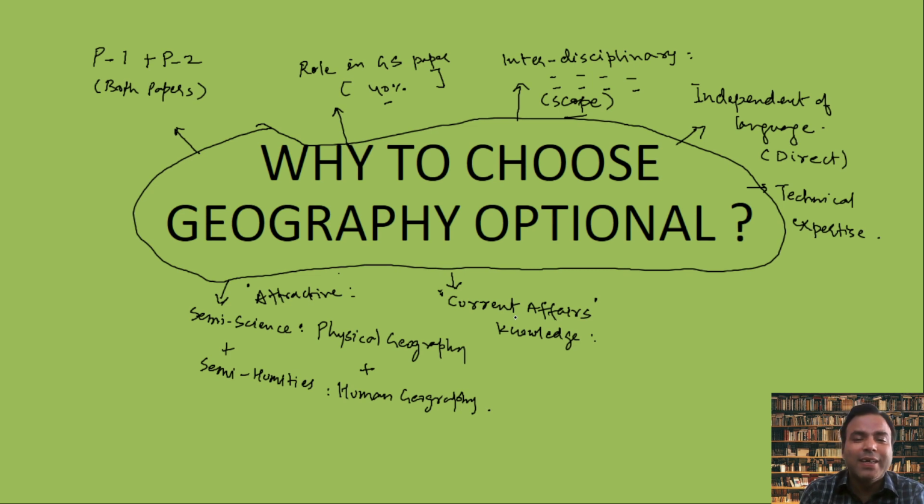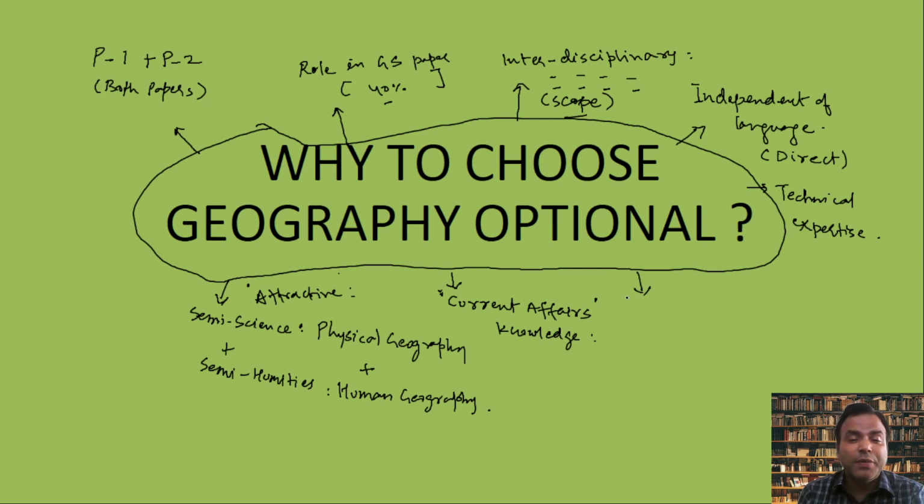Although you are reading entire Indian geography in general studies, paper 2 on Indian geography is completely used here. That's why geography optional is good for all those who are performing well in general studies. Current affairs is updated, general studies are updated, and the information you learn in optional paper 1 and paper 2 is completely put into use.